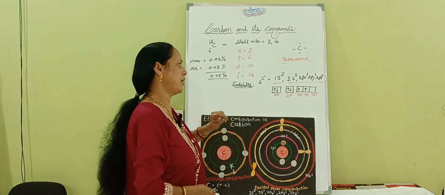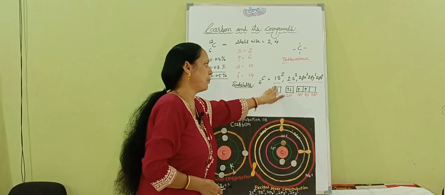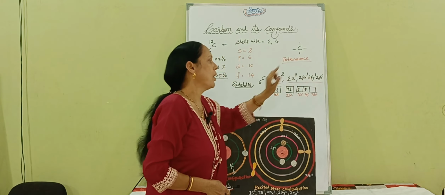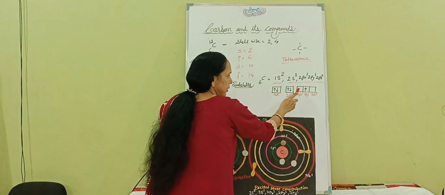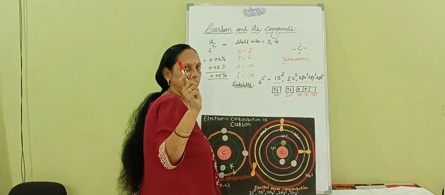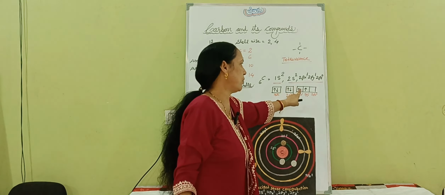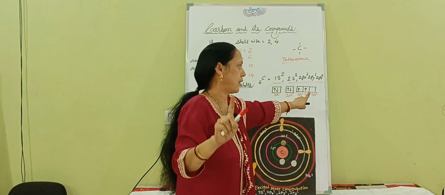Here also the same pattern will be there. This is the first step and this is the second step. This block has the capacity to accommodate 2 electrons, so 2 electrons are there. This 2p block has the capacity to accommodate 2 electrons, but here only single electrons are there. And see this last block: it is empty.